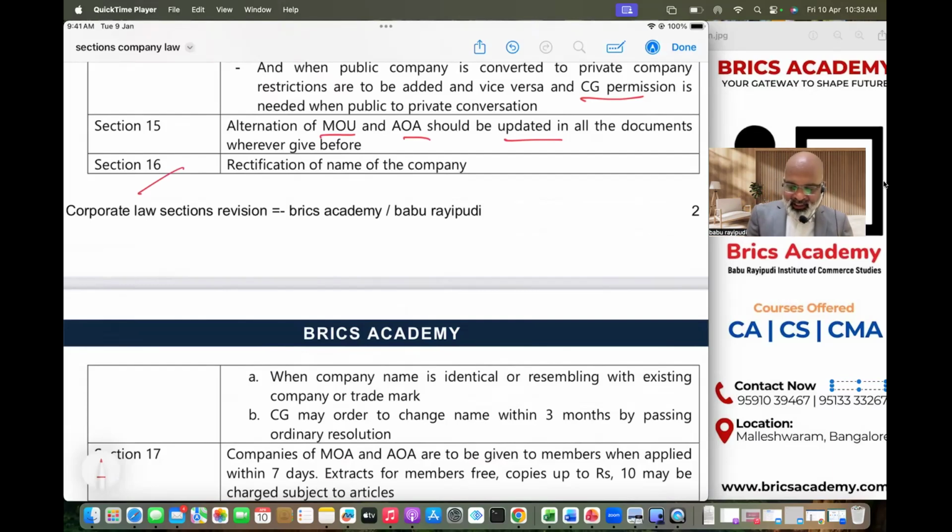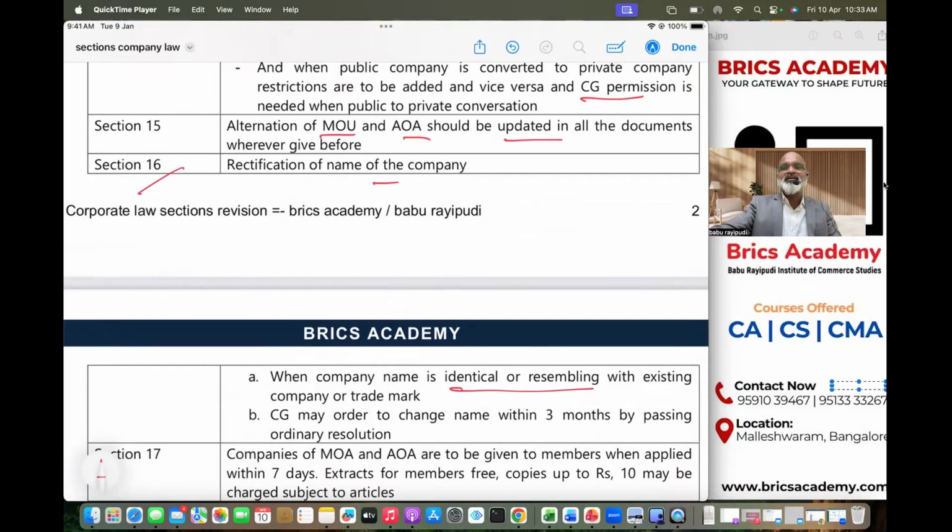Section 16 talks about rectification of name of the company when the company name is identical. So section 16 says like this: if your company has been incorporated, but later on somebody came to know that your company is resembling their name, your company name is identical with the existing company, existing LLP or existing trademark. Trademark is the name of the product. Trademark is basically what? Name of the product.